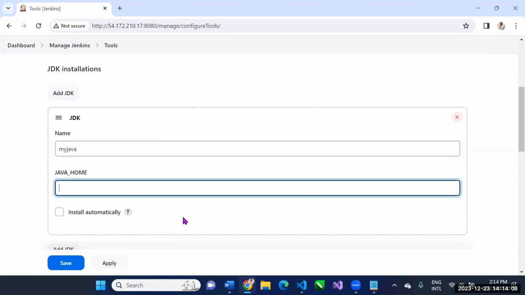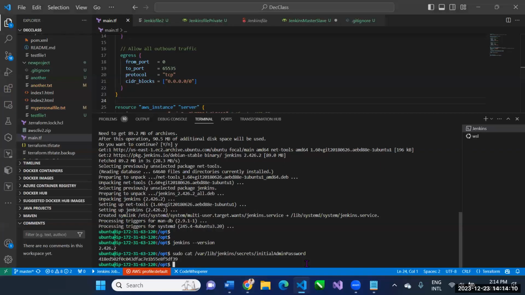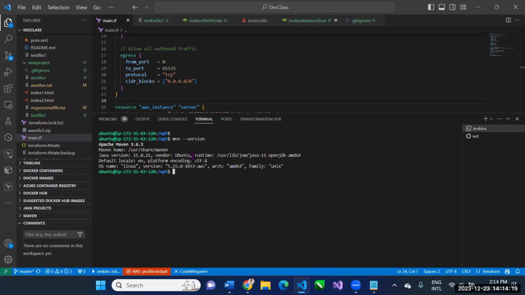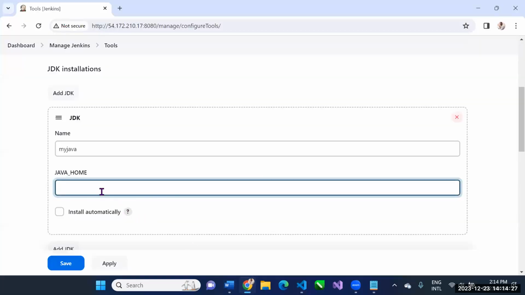And then the URL to my Java, I go back to my Jenkins. And then I'll say mvn minus version. And then I see that this is where my Java is installed. So I click that URL, Control C, and I come back and tell Jenkins, anytime you are looking for Java, that is where to find Java.